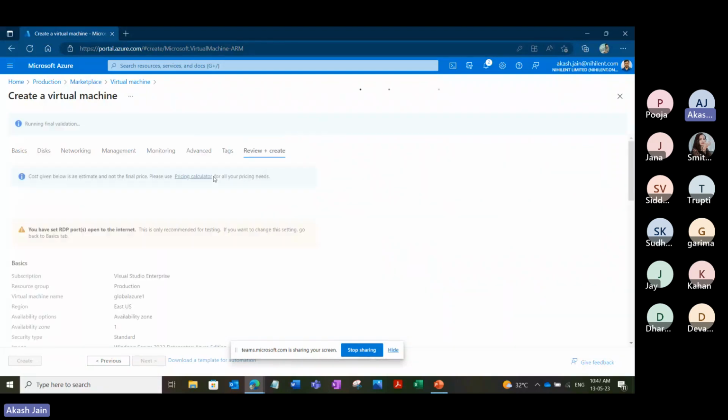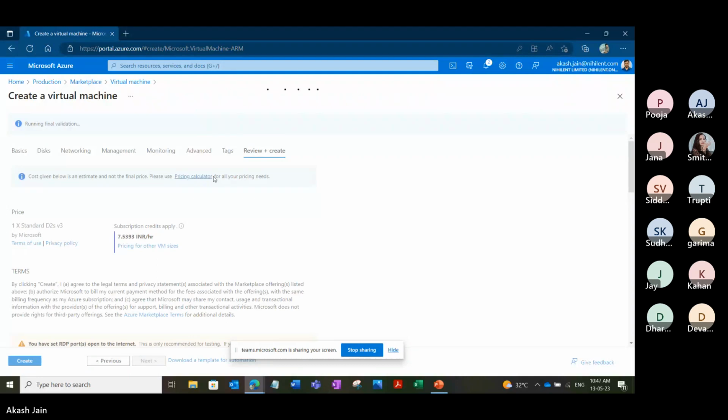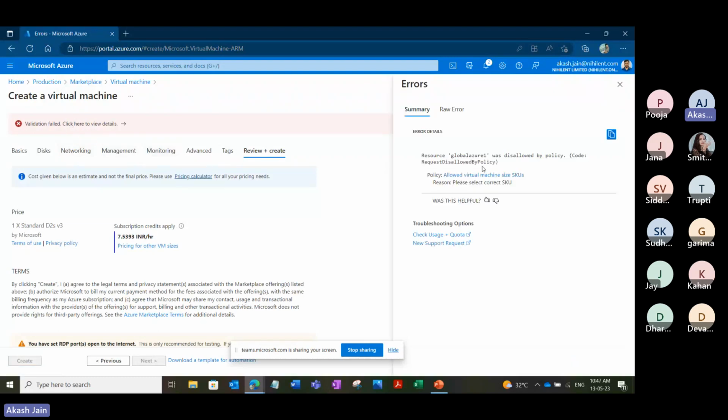So let's see, it will check the validation whether I have done all the settings correctly or not. So what did it say? It said validation failed, and if I did all the settings by default, why did this validation fail? It's clearly saying that resource global Azure one was disallowed by policy. What was the policy name? Allowed virtual machine size SKU. Reason, please select correct SKU.